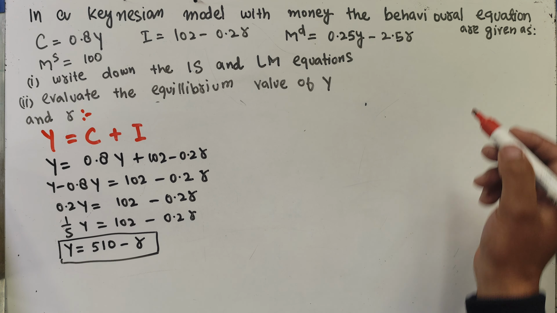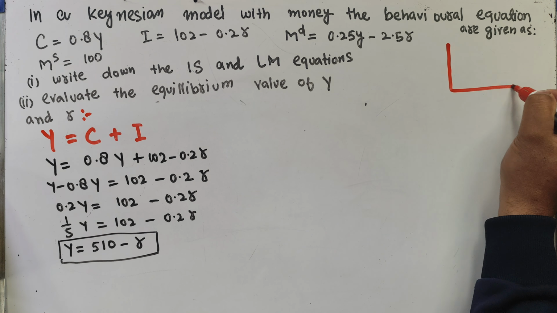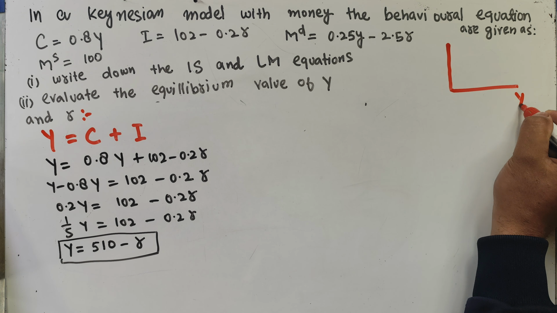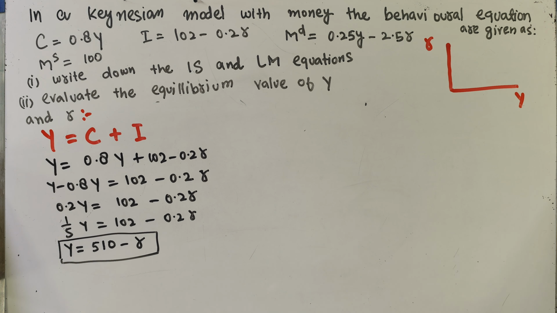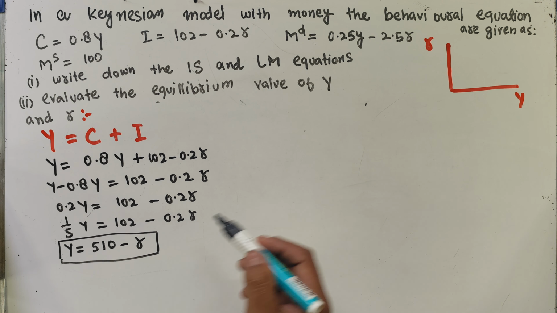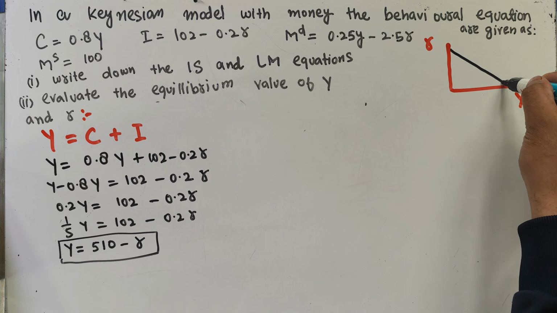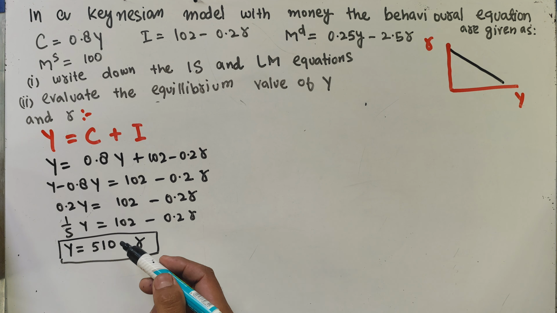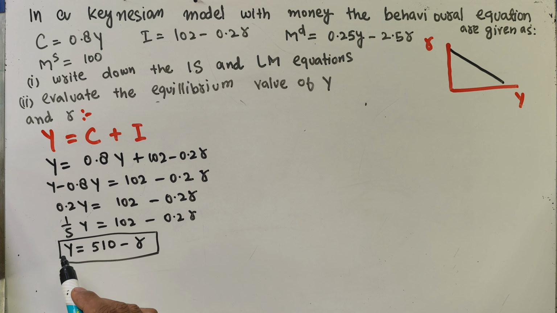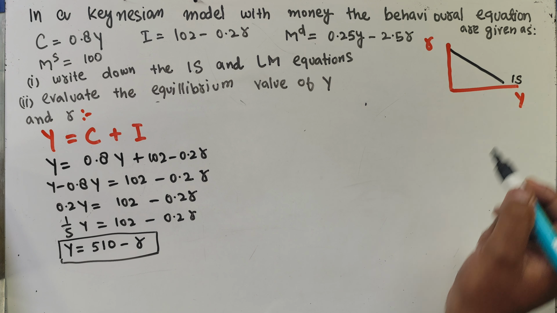If I draw the simple graph here, we have level of GDP or income on the horizontal axis and rate of interest on the vertical axis. So this is our IS curve, which shows us the different combinations of rate of interest and level of income where the goods market is in equilibrium. It is downward sloping because you can see the relationship between income and rate of interest is negative. So this is our IS equation.